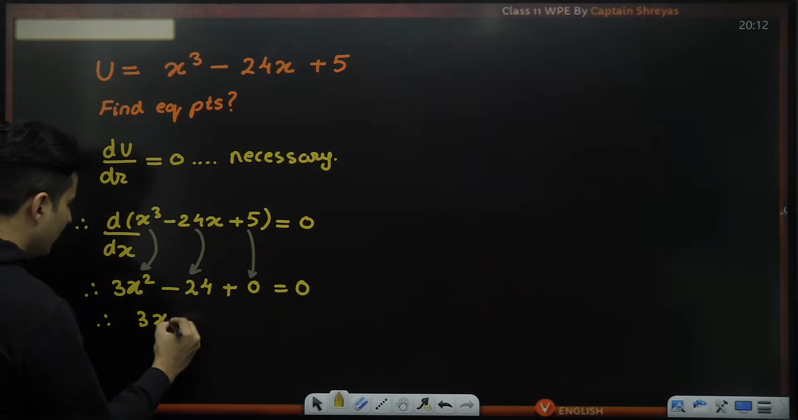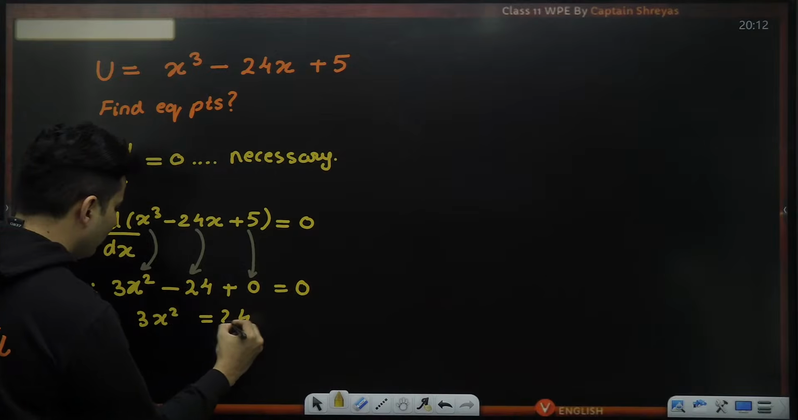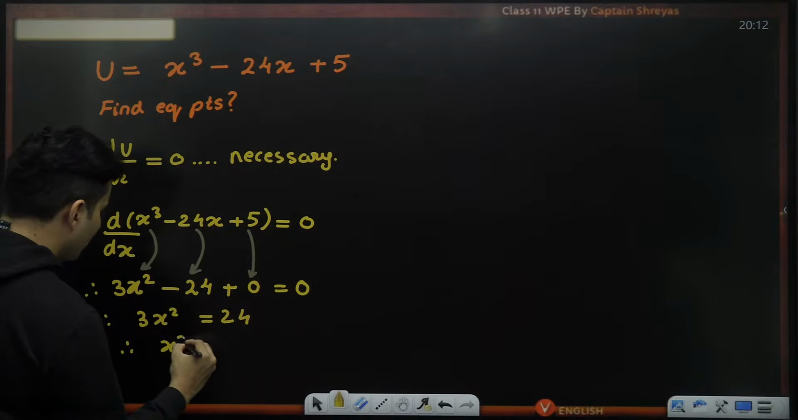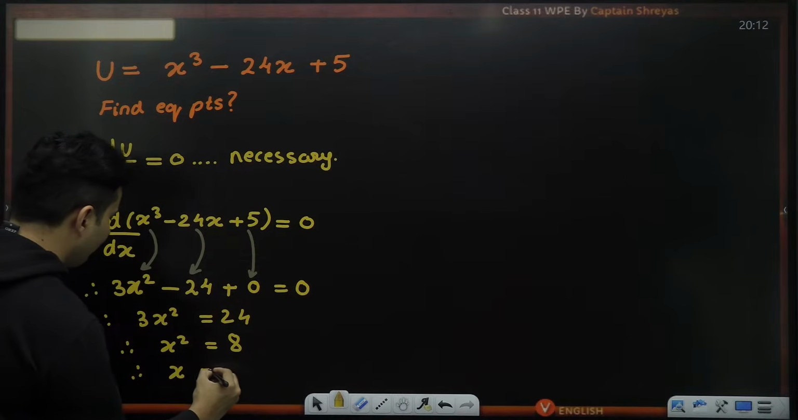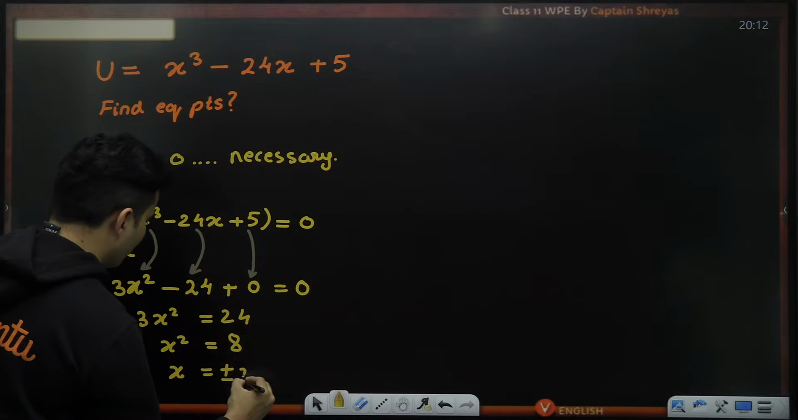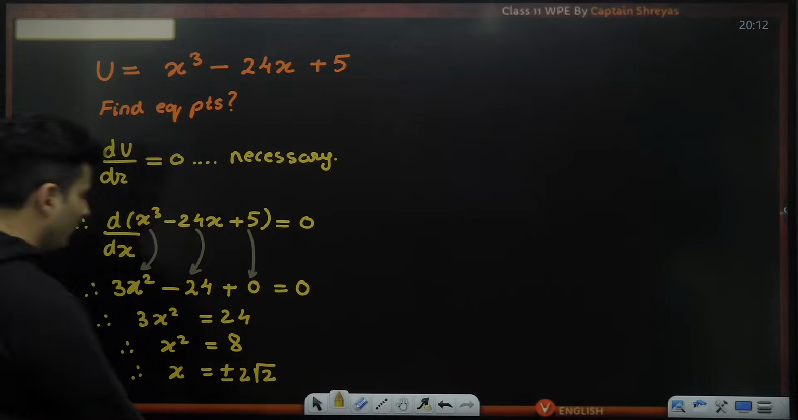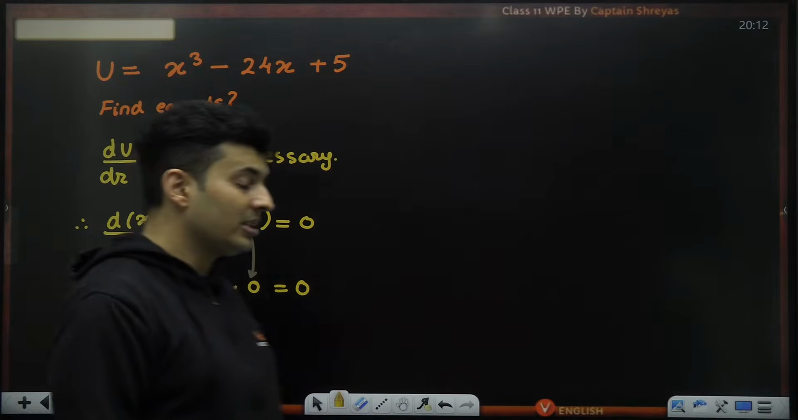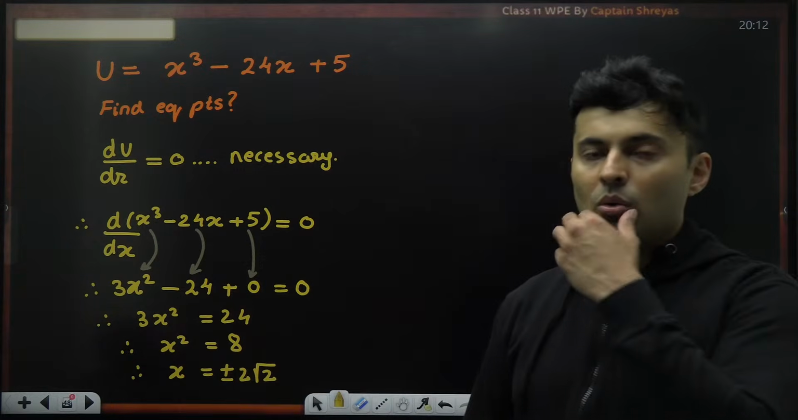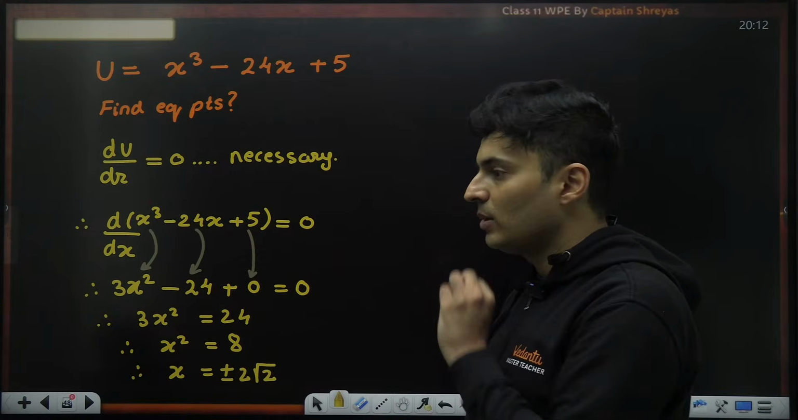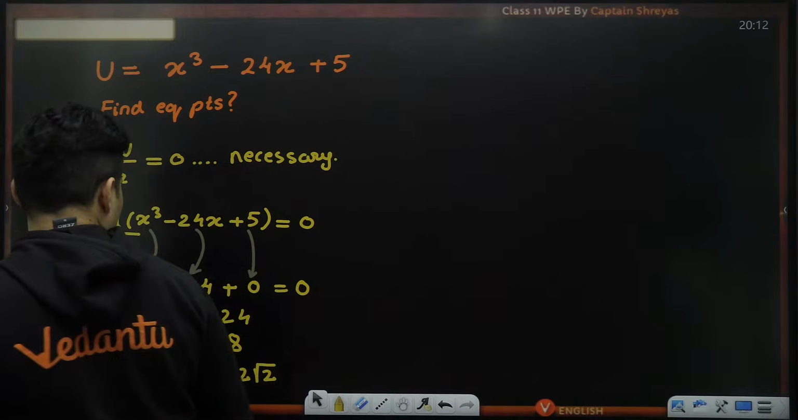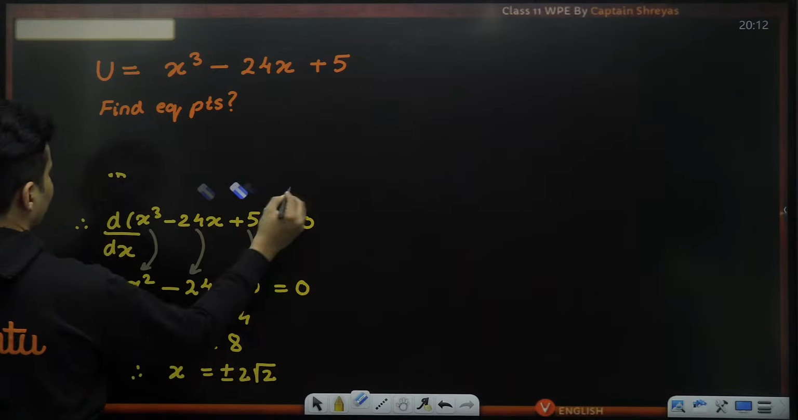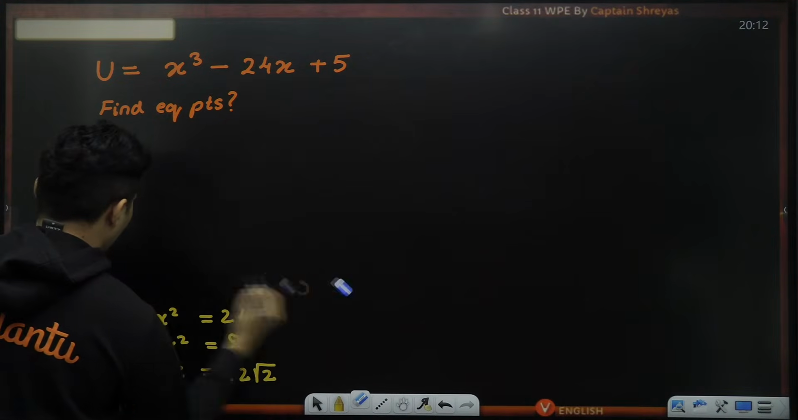So just bring the 24 on the other side. So 3x square is going to be 24. Therefore, x square will be 8, since 24 by 3 is 8. So x will be plus or minus 2 root 2. Both options are there. Oh my God, now you got two values of x. What do I do now? Okay, let's take this on the top. After doing this, we have got two values of x.